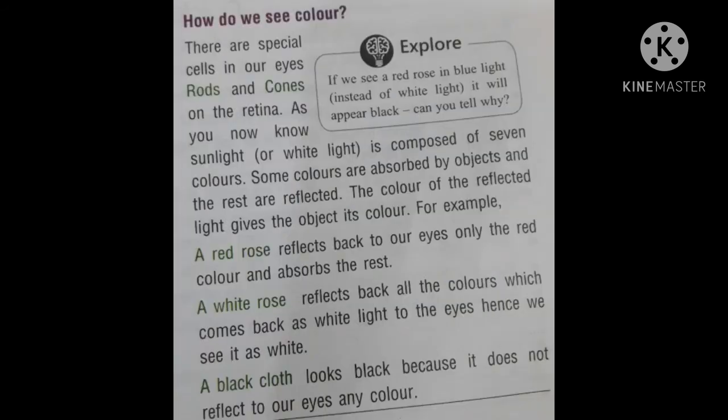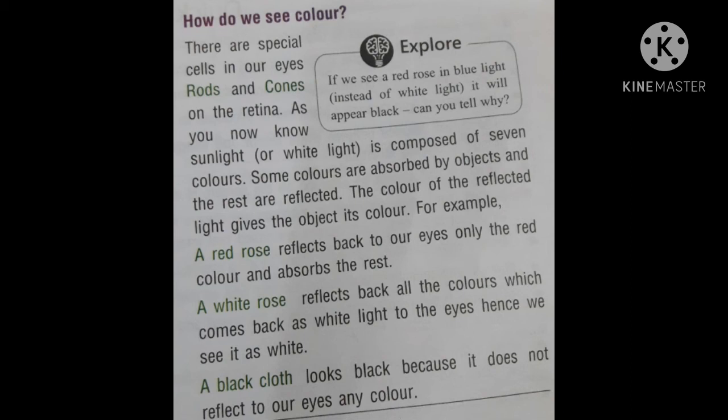How do we see color? There are special cells in our eyes, rods and cones, on the retina. In the retina of the eyes, rod cells and cone cells are present. And as we know, sunlight is composed of 7 colors. Some colors are absorbed by objects and the rest are reflected. The color of the reflected light gives the object its color.